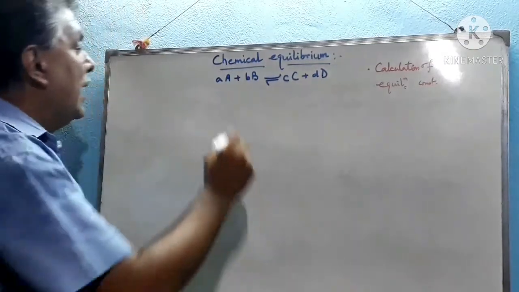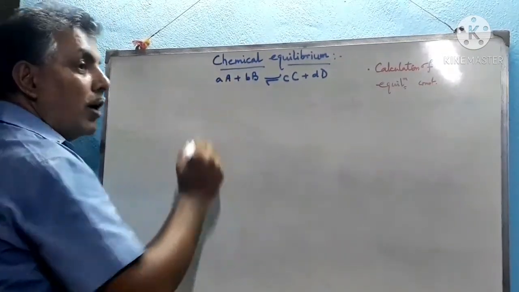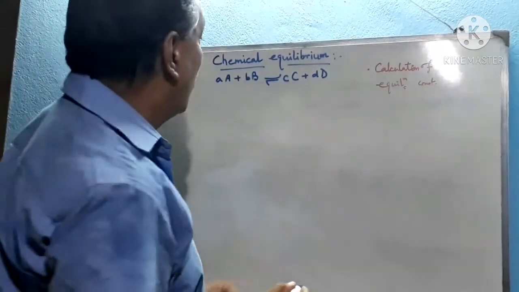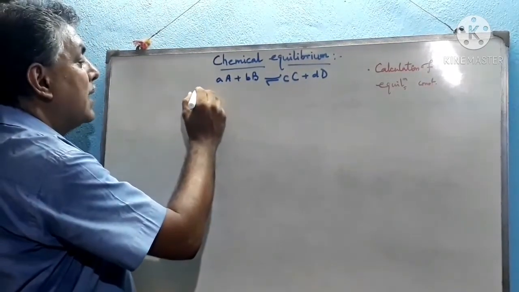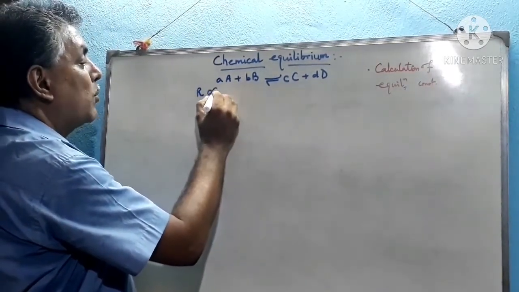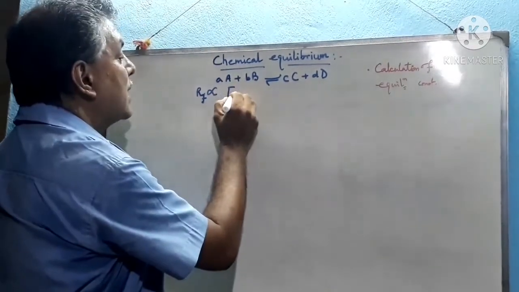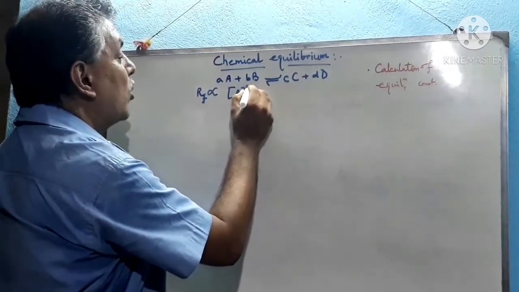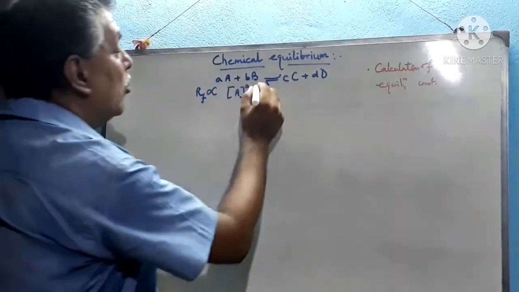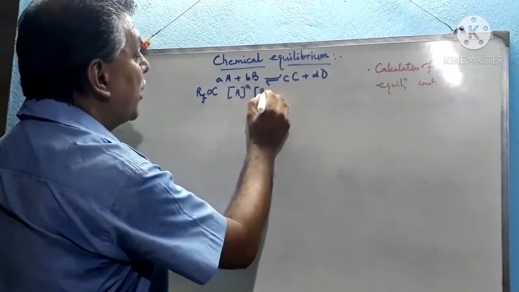Then according to the law of mass action, already we have discussed in our previous video, the rate of a chemical reaction, if it is forward reaction, is proportional to the concentration of A to the power a, because number of moles goes to the power, into concentration of B to the power b.